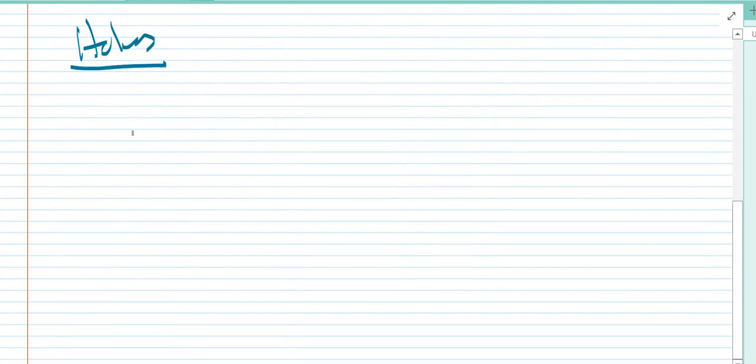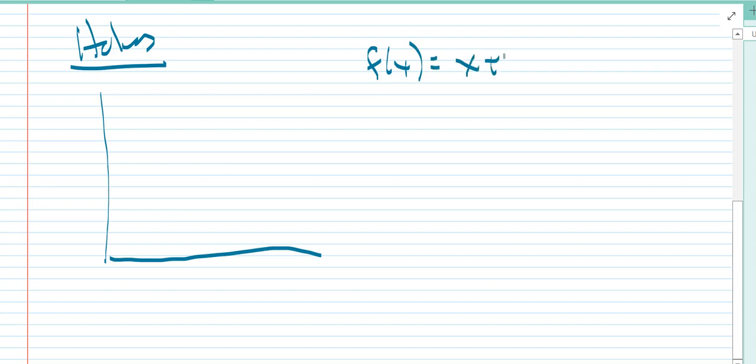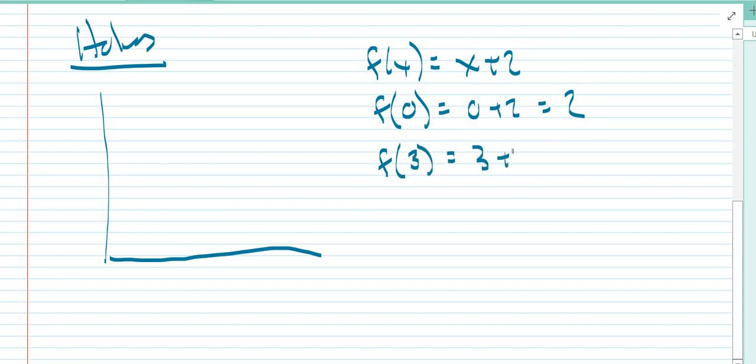All right, so when we have a function, and it is defined at every single point, such as the function f of x is equal to x plus 2, it is defined everywhere. In other words, I can let x be anything I want it to be. When x is 0, I get 0 plus 2 is 2. So 2 is the function value when x is 0. When x is equal to 3, the function value is 3 plus 2, or 5. So these are the function values, the output values, all right?